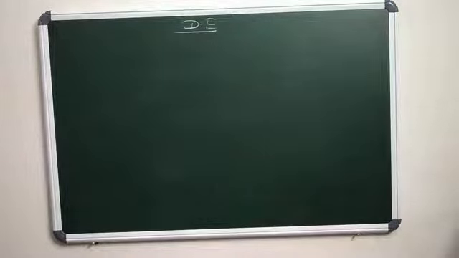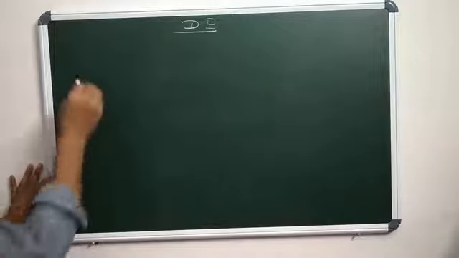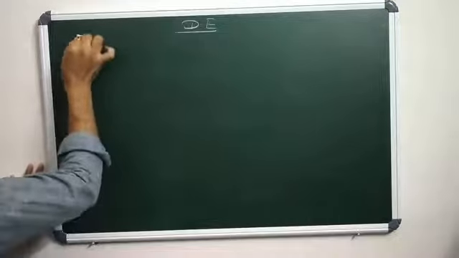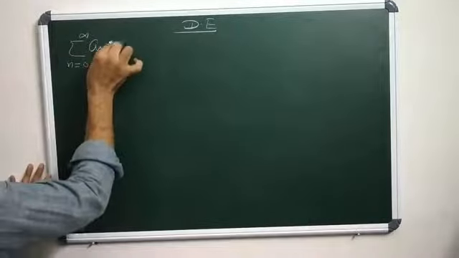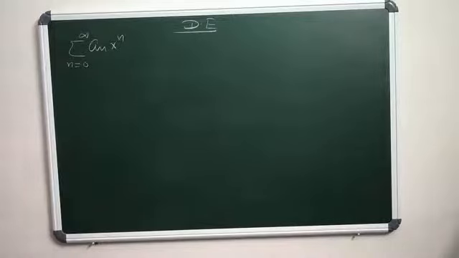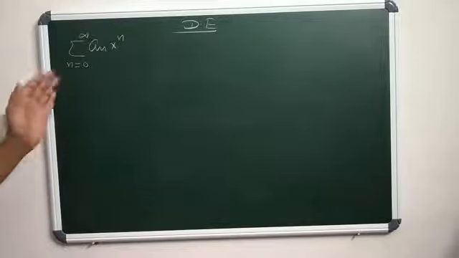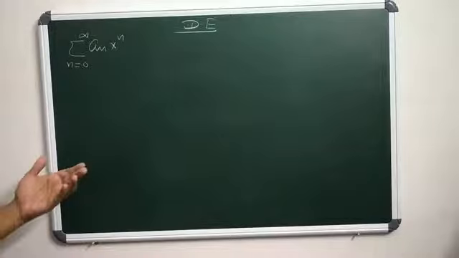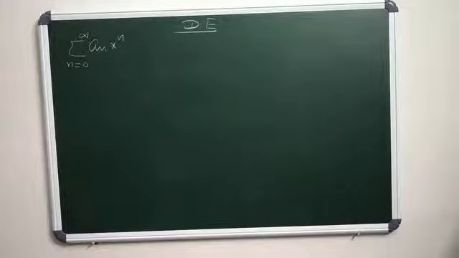What is a power series? An infinite series of the form sigma n ranges from 0 to infinity a_n x^n, that is a0 plus a1 x plus a2 x square plus etc., a_n x^n plus etc., is called a power series in x.